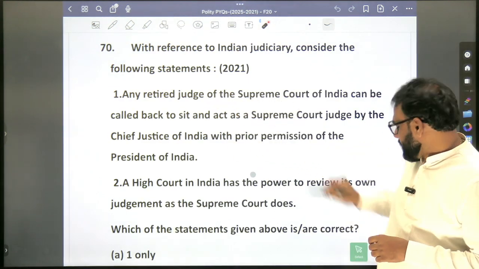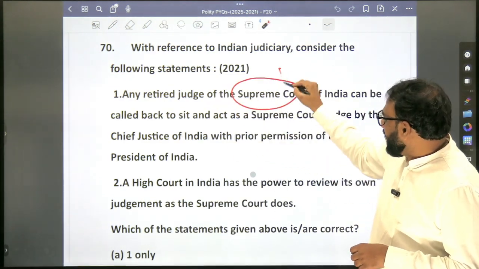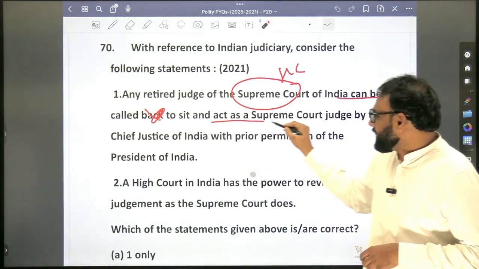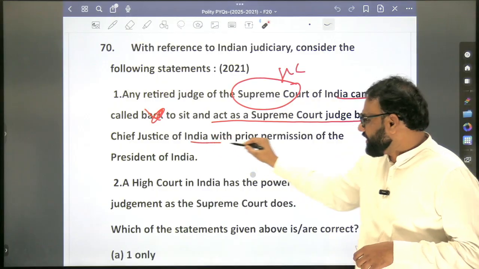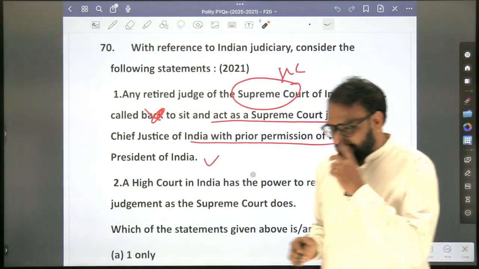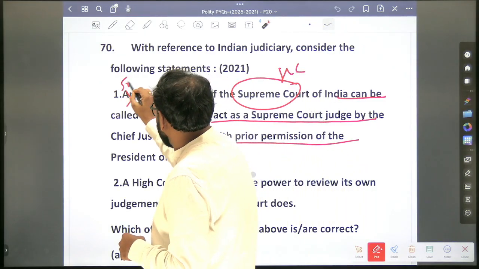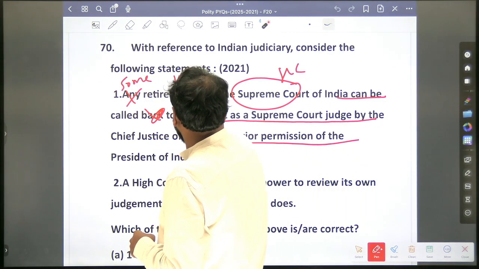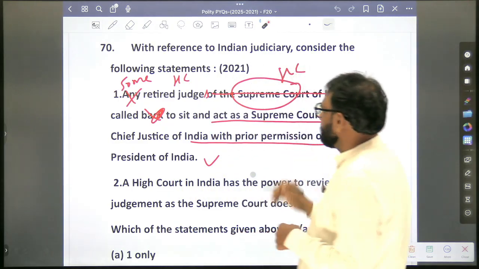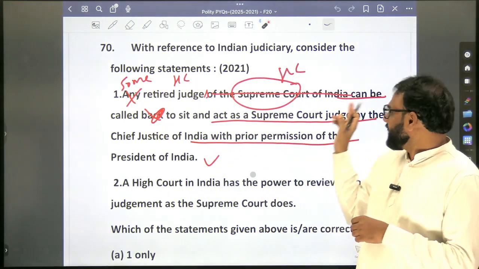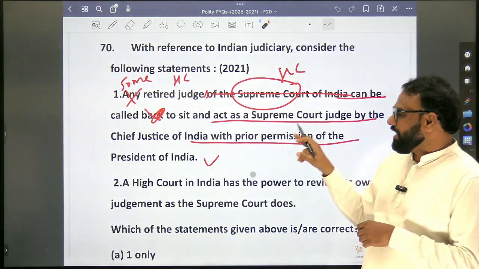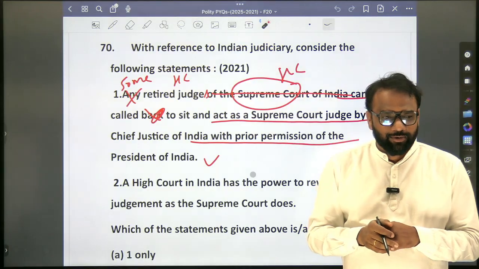I'll change the statement. Any retired judge of the High Court of India can be called to sit and act as a Supreme Court judge by the Chief Justice of India with the prior permission of the President of India. True or false? Now I'll change the statement. Some retired High Court judges can be called to sit and act as a Supreme Court judge by the Chief Justice of India with the prior permission of the President. True or false? True.